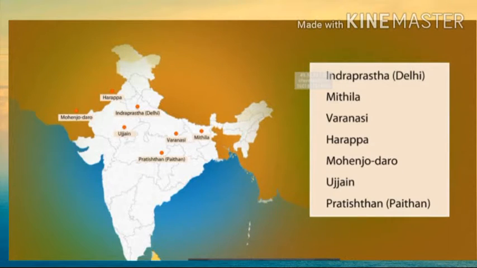The Indian subcontinent has a long history. Since ancient times, the population of this country has been living in river basins, on plateaus and mountains. Indraprastha, Mithila, Varanasi, Harappa, Mohenjo-daro, Ujjain, and Patan were the earlier urban settlements. I hope all of you understood how the urban population is increasing in India. It is slowly but continuously increasing.